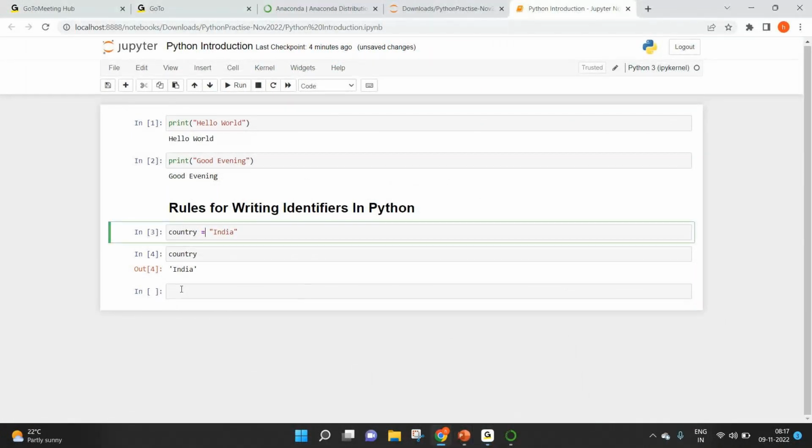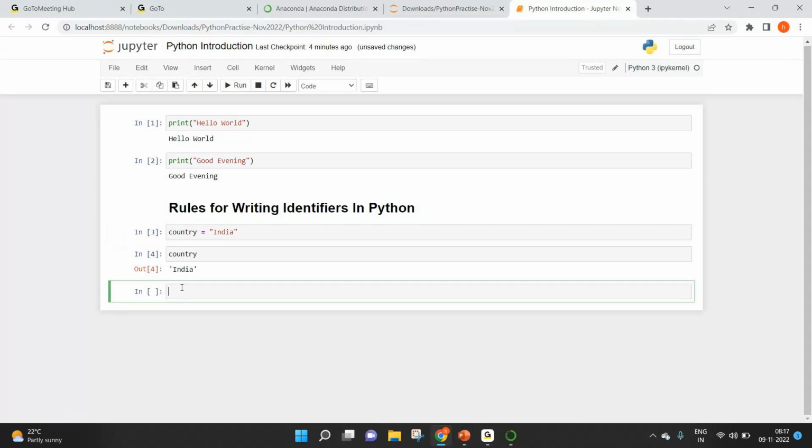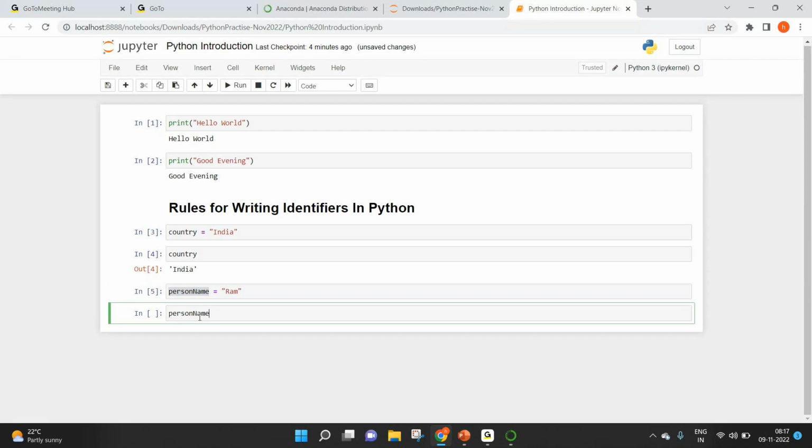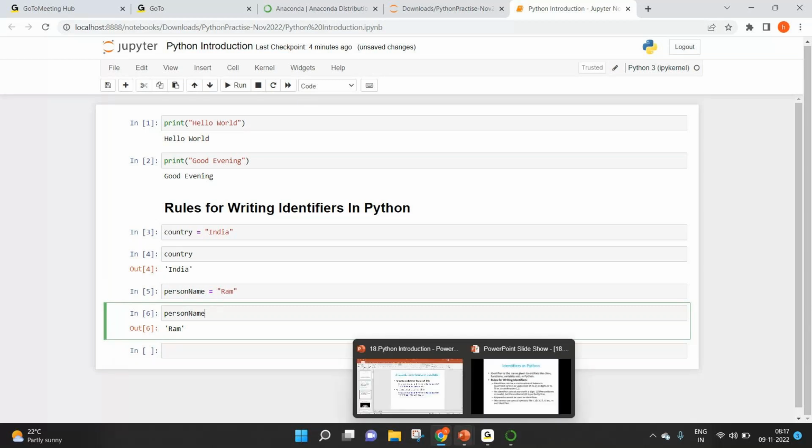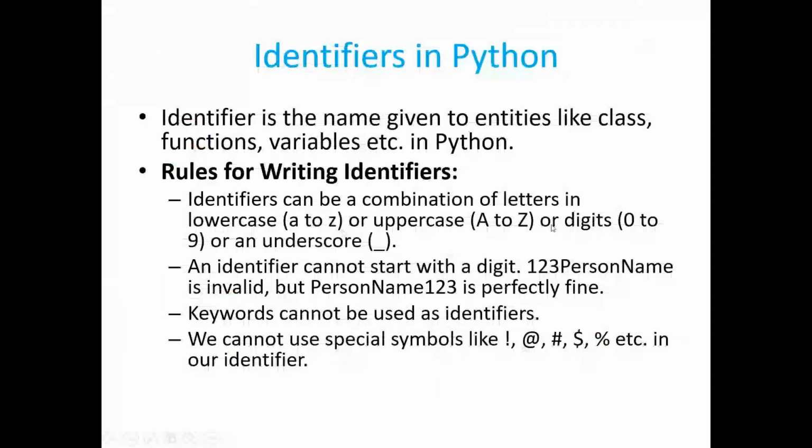Now let's do one more. Let's say person_name equal to, let's say, Ram. This is just a random name. Then we can just see the output. Now you can see it contains an uppercase letter also, which is nothing but N. That is also valid. So your identifier can have a combination of lowercase letters, uppercase letters, numbers, or the underscore. Underscore is the only special character that is allowed.